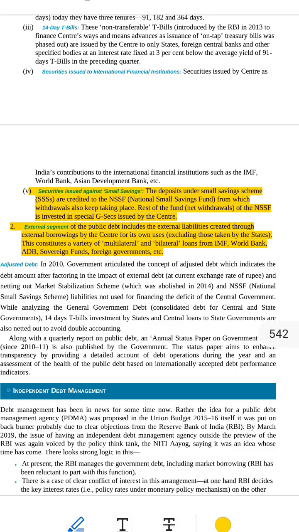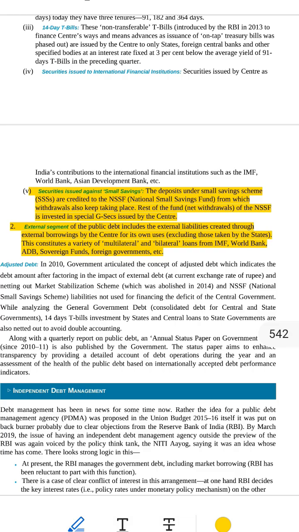D, securities issued against small savings. Let's break this down simply. What are small savings? This is the money people save in government savings schemes like Post Office, Public Provident Fund, PPF, Sukanya Samriddhi Yojana, Senior Citizens Scheme. All this saved money goes into a fund called NSSF, National Small Savings Fund. What does the government do with this fund? When people take out their money, that is withdrawals, the money left in the fund is the net balance. Government borrows this leftover money and issues special securities, loan papers. In simple words, government uses people's small savings and gives them a promise to return it later.